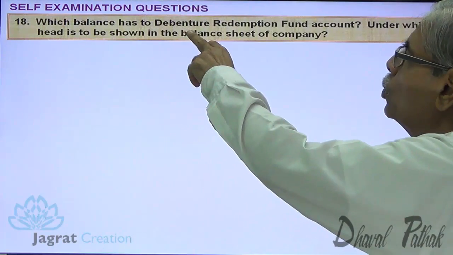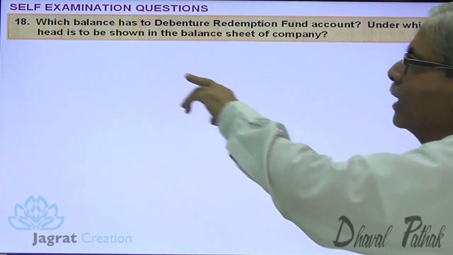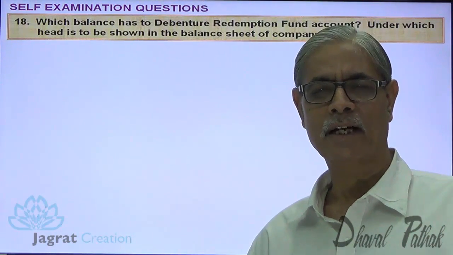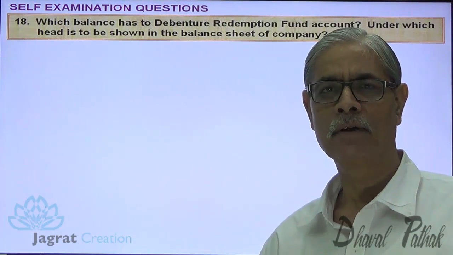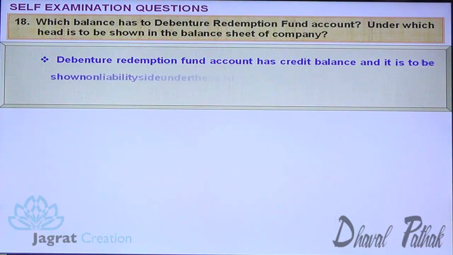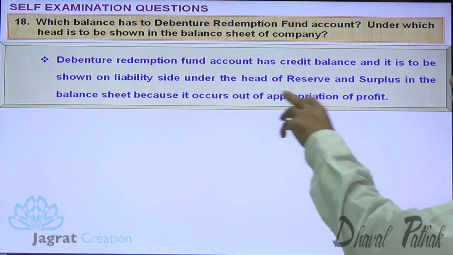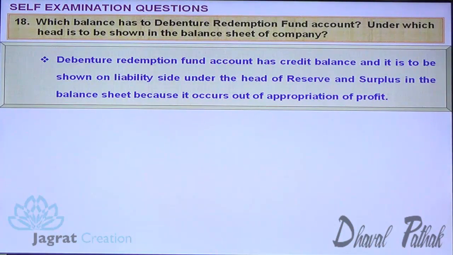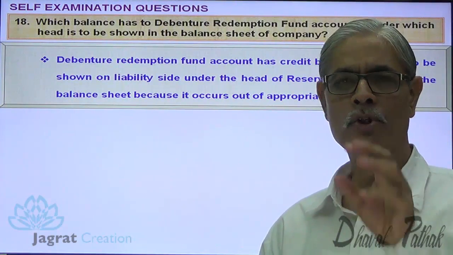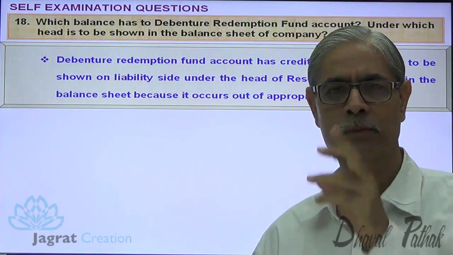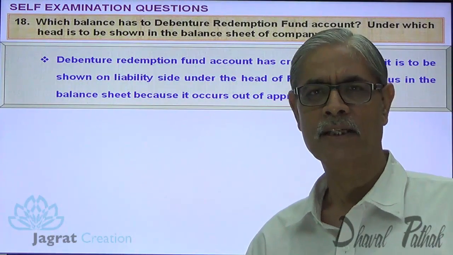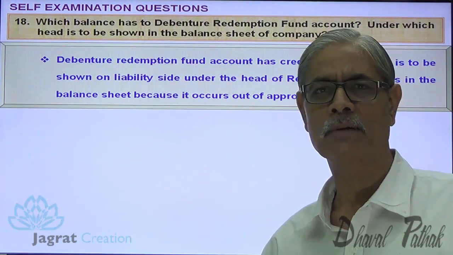Which balance does the Debenture Redemption Fund Account hold? Under which head is it to be shown in the balance sheet? Debenture Redemption Fund holds a credit balance. It appears under the title of Reserves and Surplus on the liability side of the balance sheet. It is a credit balance and is shown on the liability side under the head Reserves and Surplus because it accrues out of appropriation of profit. The journal entry for transferring funds to Debenture Redemption Fund is: Profit and Loss Appropriation Account debit to Debenture Redemption Fund Account. So this is also the reason why it appears under Reserves and Surplus.